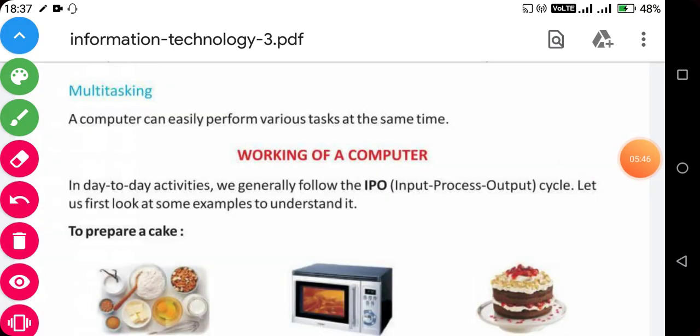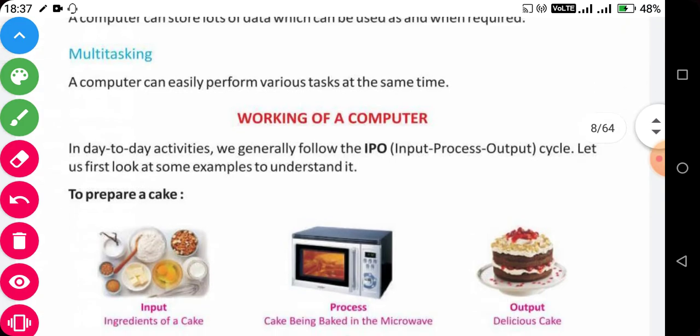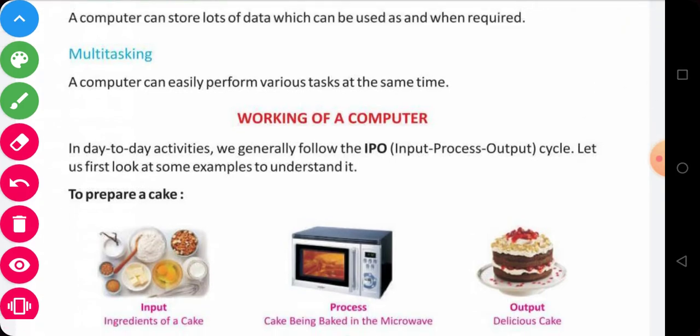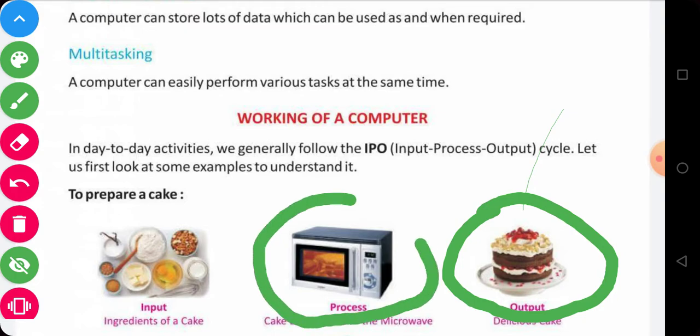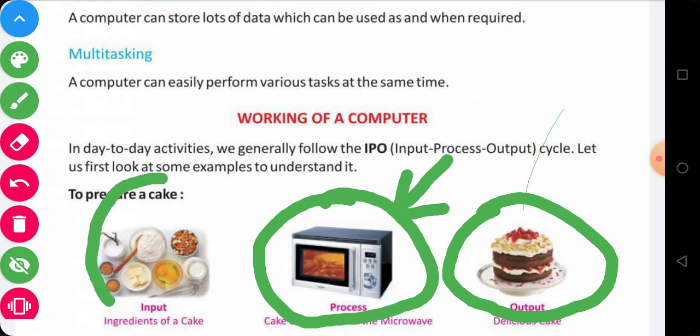We are going to understand how a computer works. Basically, let's take an example. If we are going to make this cake, you can see in this picture, this is your output result, that is cake. And we prepare this cake inside this microwave oven. In this oven, we put the following ingredients.